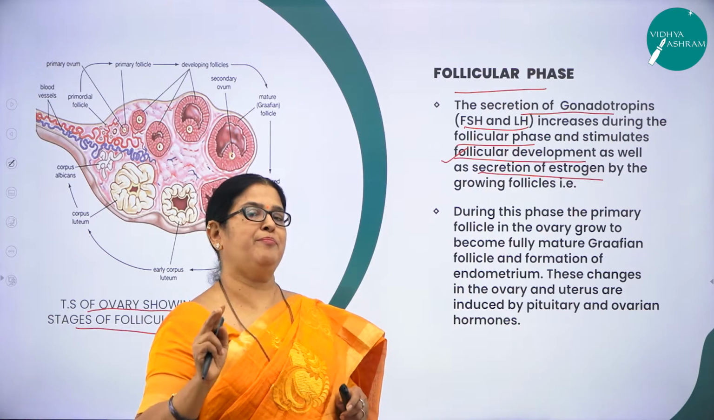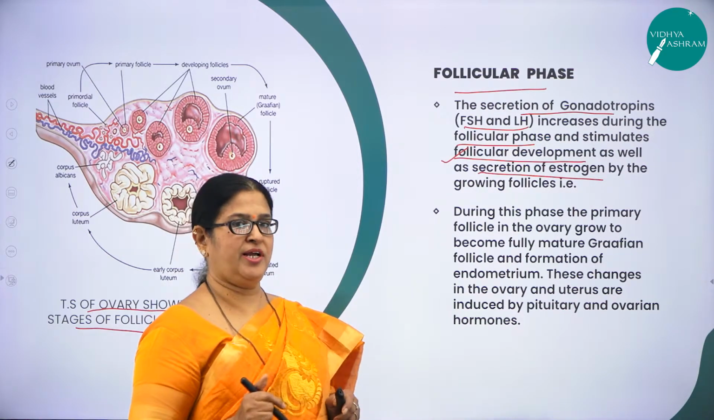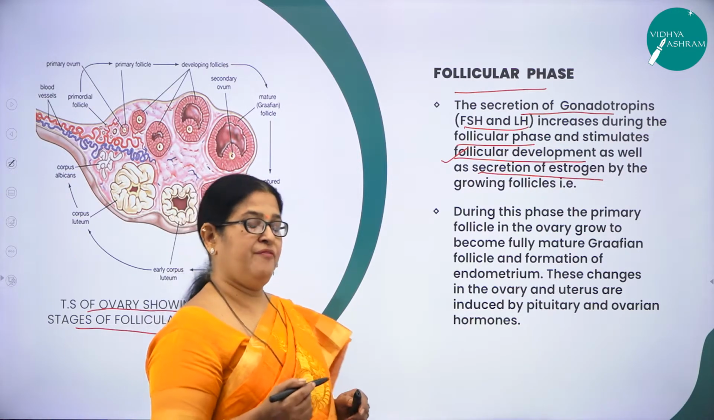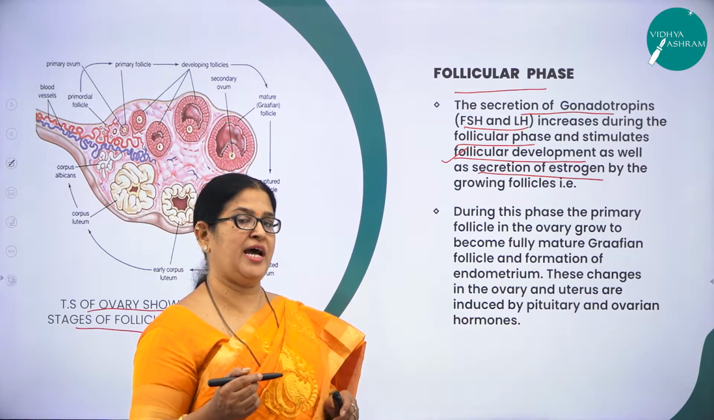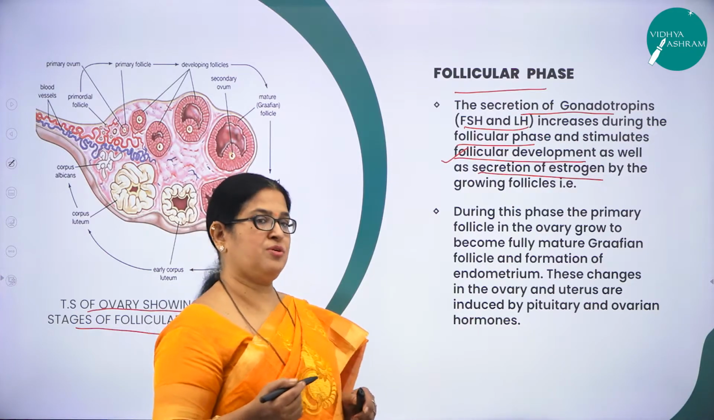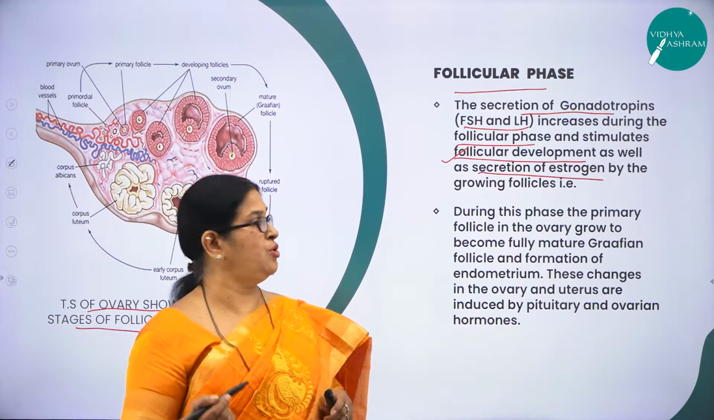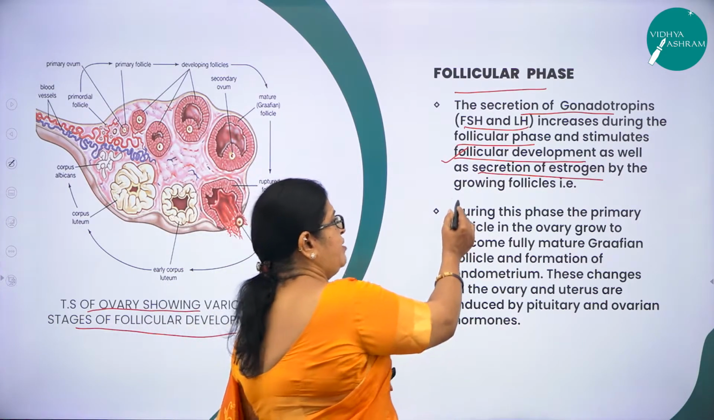So two very important things take place in this follicular phase. There is an increase of gonadotrophins, namely FSH and LH, which in turn will stimulate what? Follicular development, which in turn also will help in the secretion of what? Estrogen, a very important female ovarian hormone, by the growing follicles.